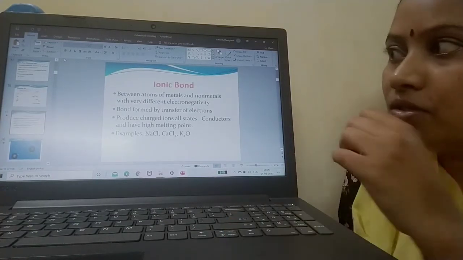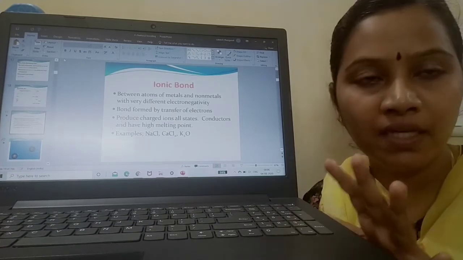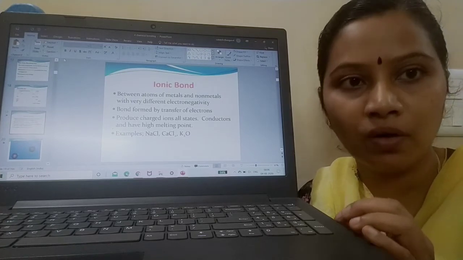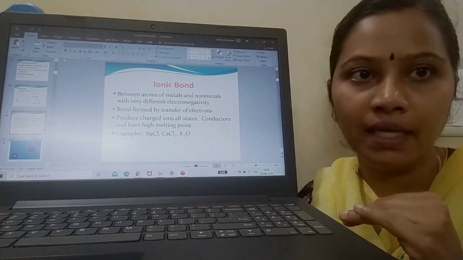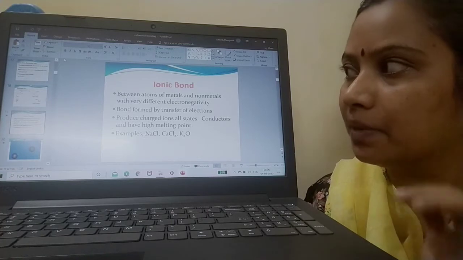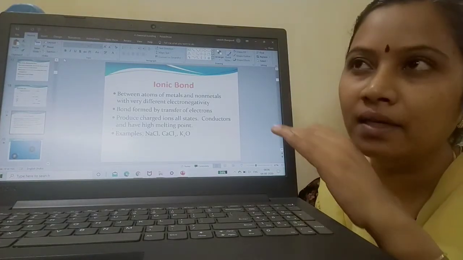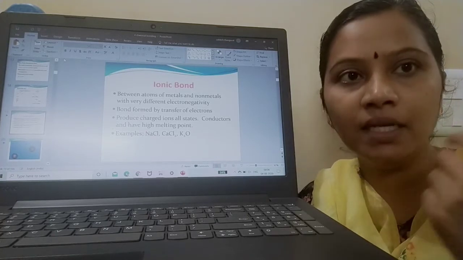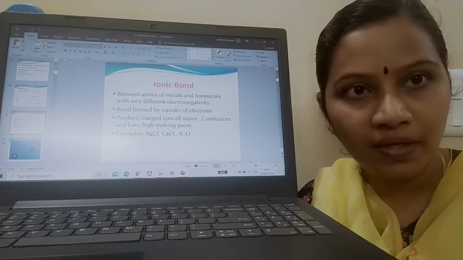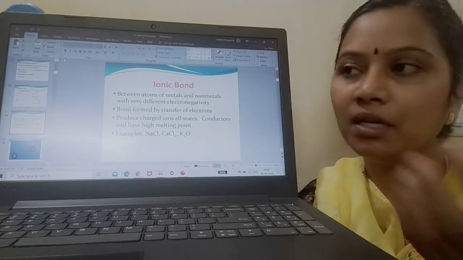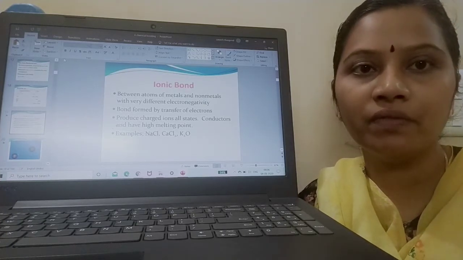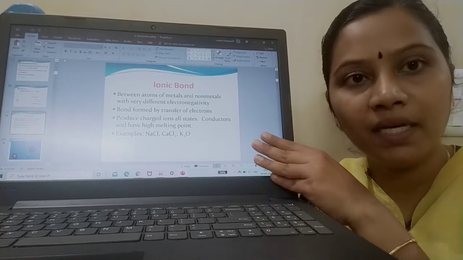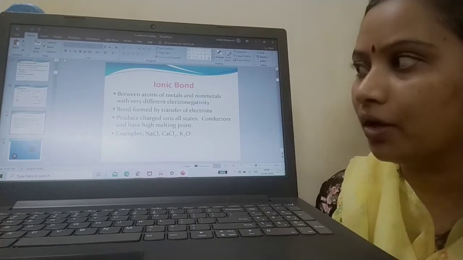Yes, children. So till now we have seen how metals and non-metals try to achieve their octet configuration by losing and by gaining electrons. So this slide is about ionic bond. In an earlier slide I told you a chemical element is trying to achieve an octet configuration. It is trying to stabilize itself by forming a chemical bond. It's trying to achieve a stable configuration by ionic bond.